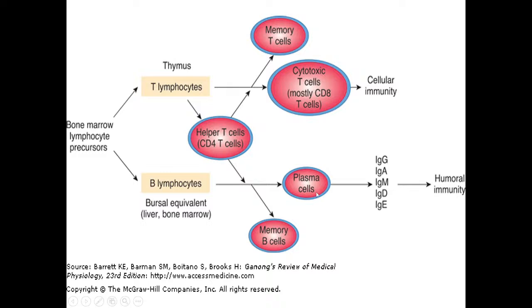So these plasma cells lead to formation of 5 different types of antibodies, right? While these T lymphocytes, they form 3 types of T cells. Helper T cells, which is known as CD4 T cells. Cytotoxic T cells, which is CD8. Now what is this CD4 or CD8? Cluster differentiation इसका full form होता है, right?